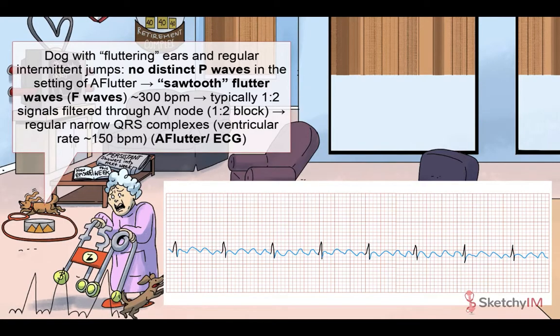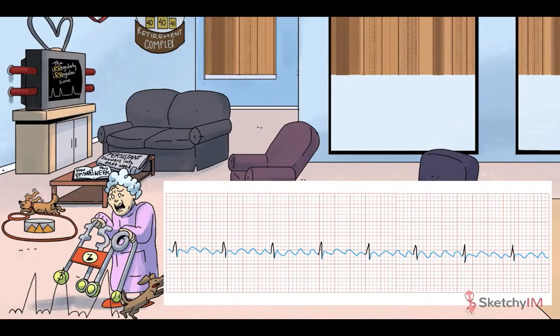The AV node blocks some of these impulses and others get filtered through, forming narrow QRS complexes as the ventricles get activated. Which is why this fluttering wiener dog is performing lots of little hops, but every once in a while a big jump as she depolarizes the ventricle, if you will.